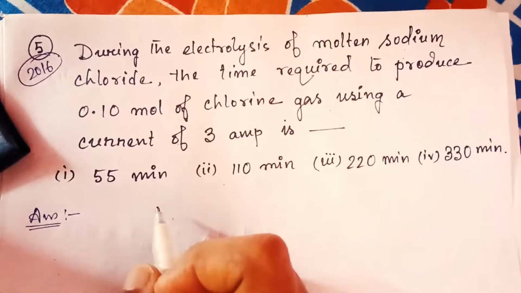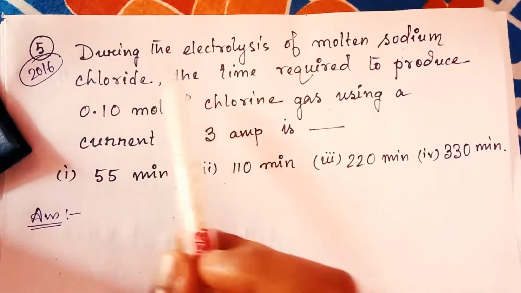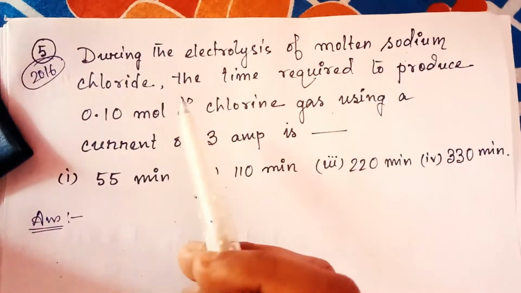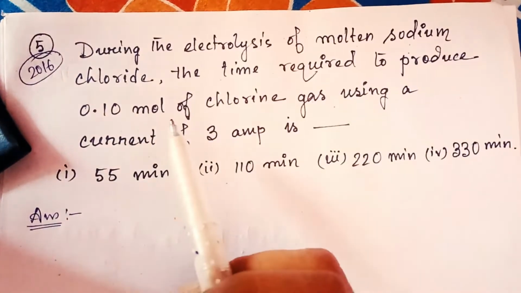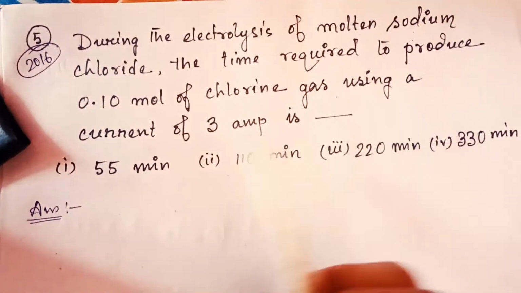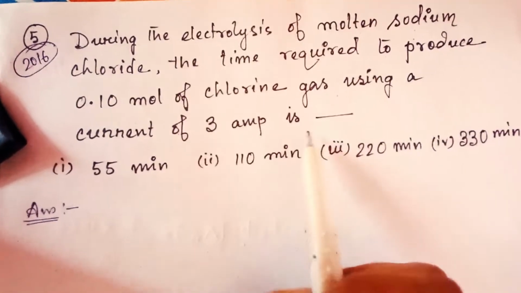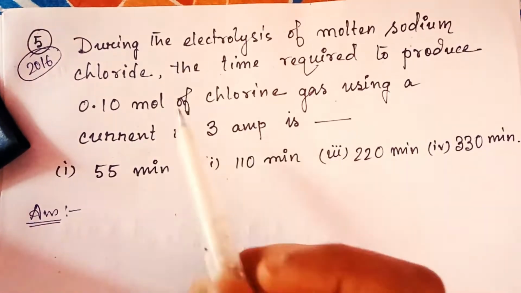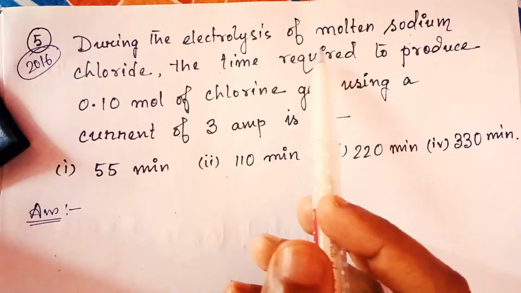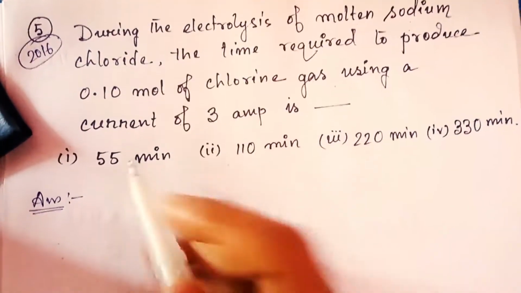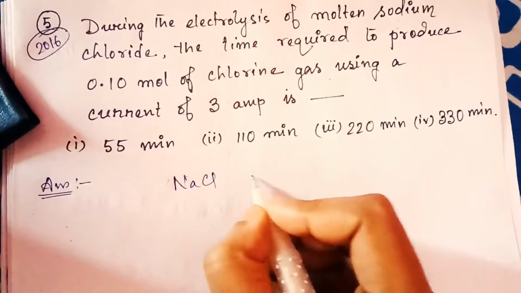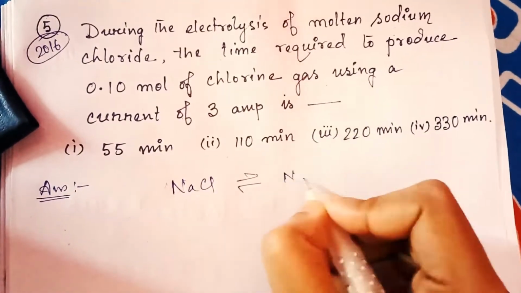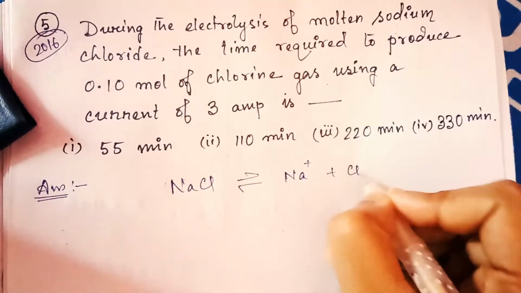The next question. During the electrolysis of molten sodium chloride, the time required to produce 0.1 mole of chlorine gas using a current of 3 ampere is. Again read. During the electrolysis of molten sodium chloride, that means if sodium chloride undergoes electrolysis, then it will give two ions, one is Na plus and another one is Cl minus.